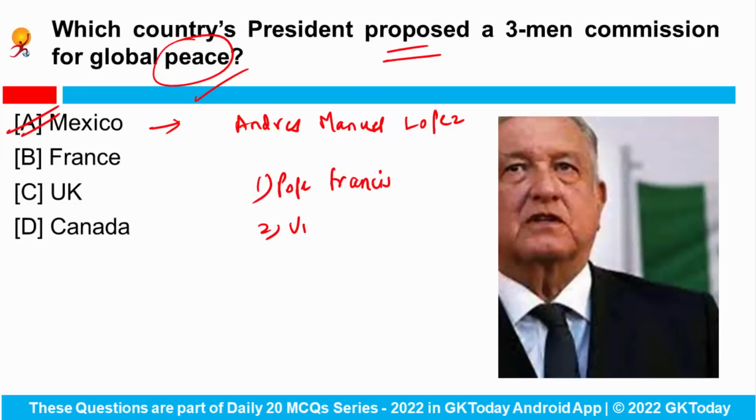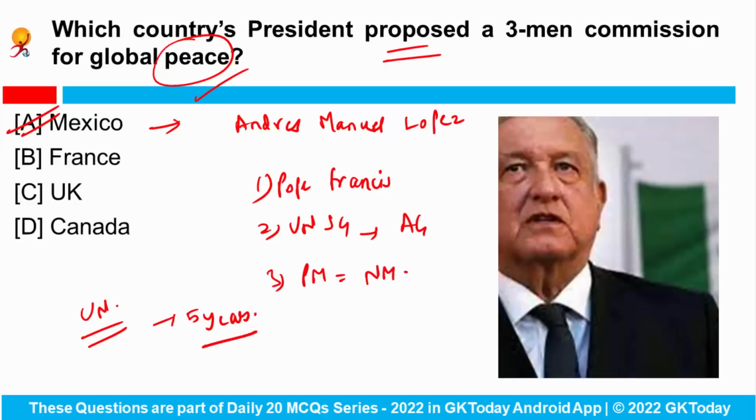Second is United Nations Secretary General Antonio Guterres. And third is Indian Prime Minister Narendra Modi. Okay. So he is set to submit a written proposal to the United Nations to create the commission to promote world peace for a period of 5 years. And also he has invited China, Russia and the US to seek peace.